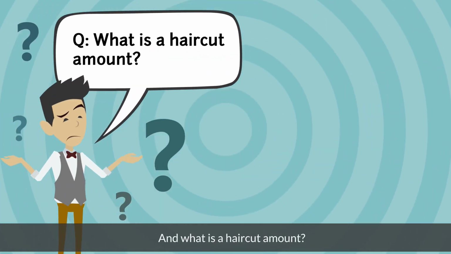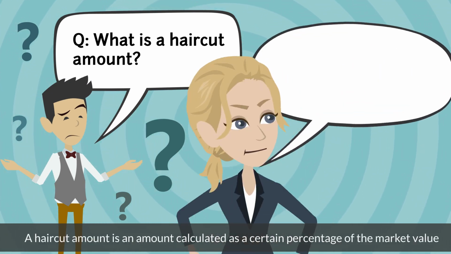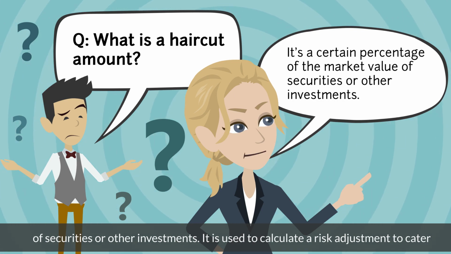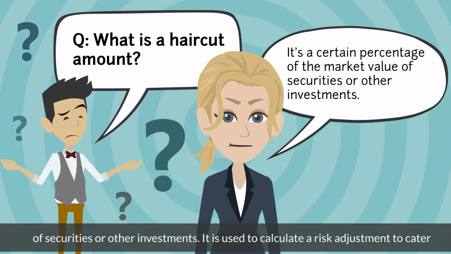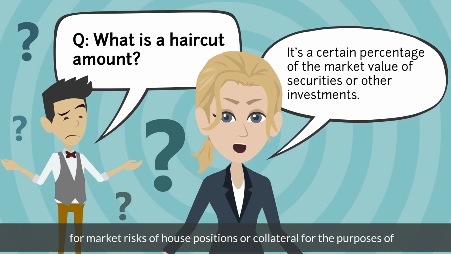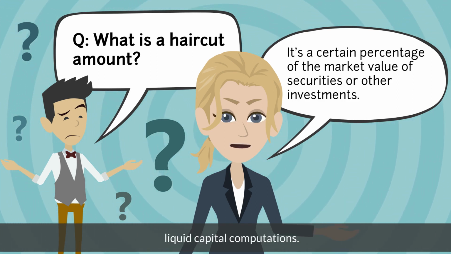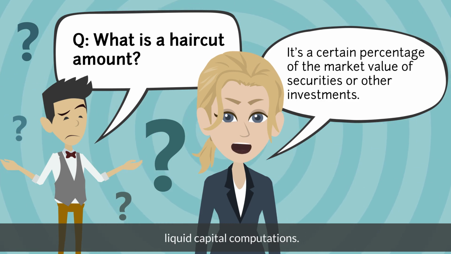And what is a haircut amount? A haircut amount is an amount calculated as a certain percentage of the market value of securities or other investments. It is used to calculate a risk adjustment to cater for market risk of house positions or collateral for the purposes of liquid capital computations.